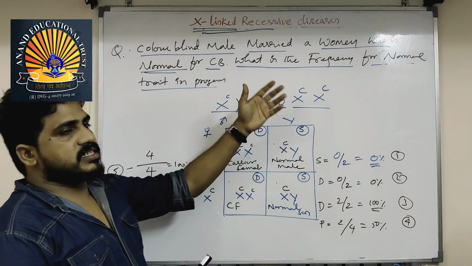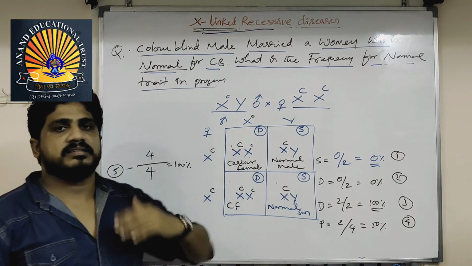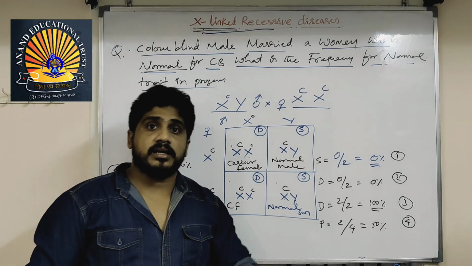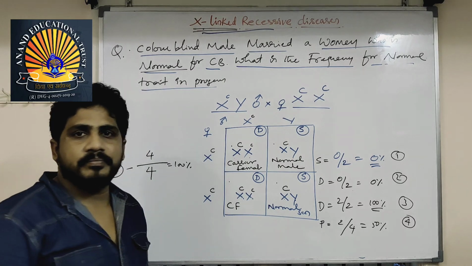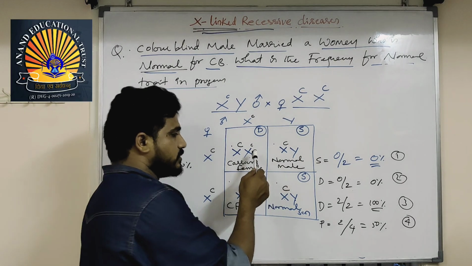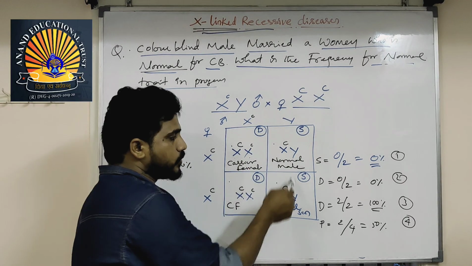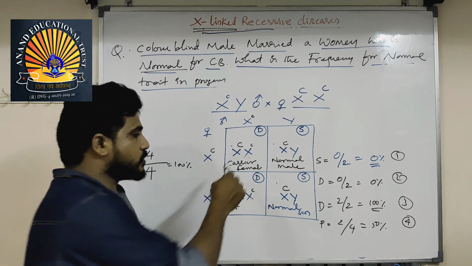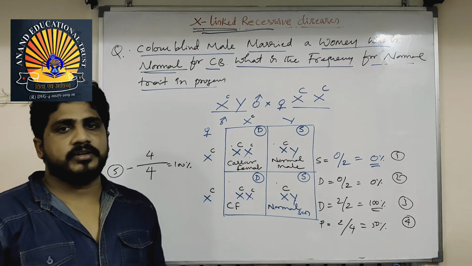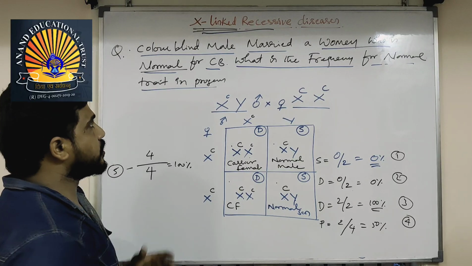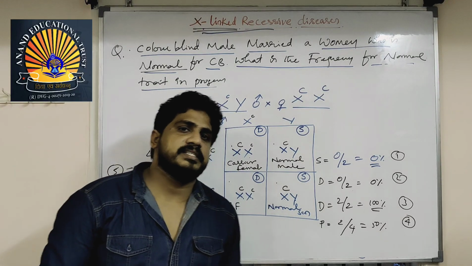They may ask frequencies about affected, carriers, or normals in only sons or in only daughters. If they ask only sons, 2 is equal to 100. If they ask only daughters, 2 is equal to 100. If they ask progeny, 4 is equal to 100. So at frequency, don't confuse. This is how questions will come from X-linked recessive.